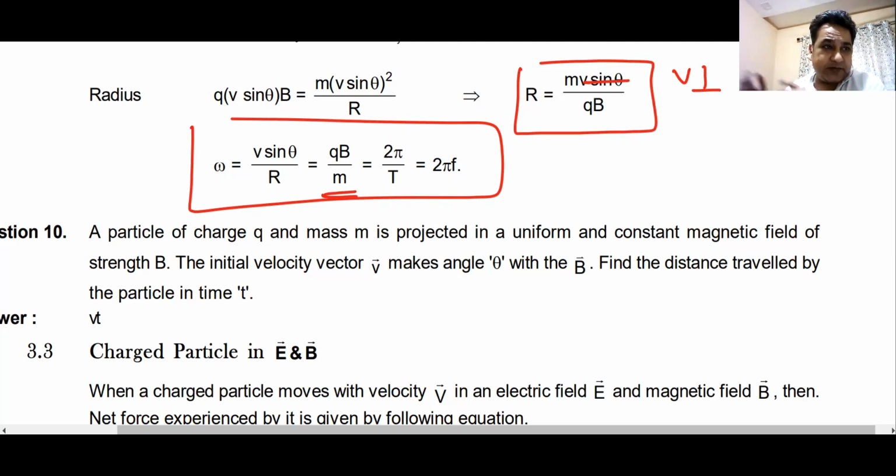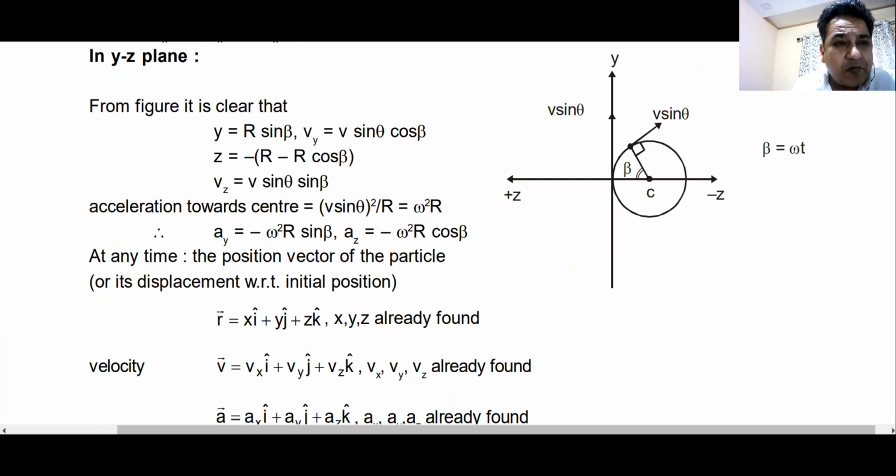Now, there's a complete analysis given here in this sheet, which I will ask you to go through. If someone asks you how this particle rotates, in which plane it rotates, it rotates in the YZ plane. And you can easily find out at any point in time the velocity, the acceleration, and the position vector of this point. We will discuss more of these in the next class, in which we will be discussing this helical path.